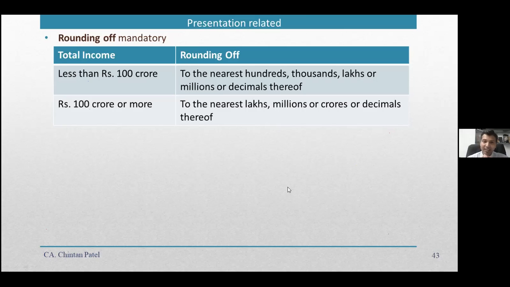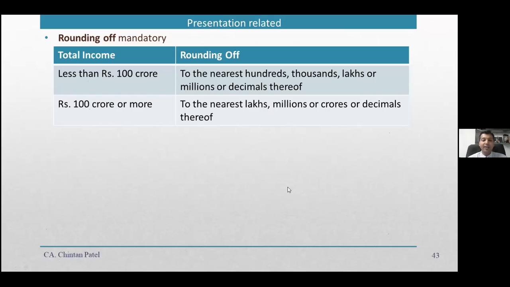Even if your total income is 1 lakh rupees, you have to round off to the nearest. I have seen in private companies, a lot of companies, the management wants it to fulfill. Now it is a full figure rounding off.